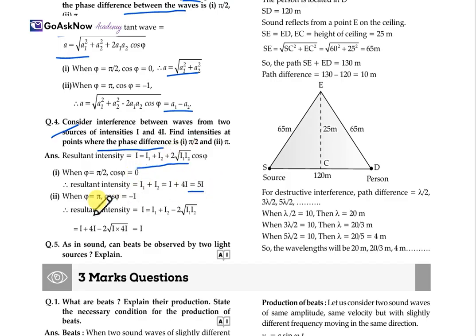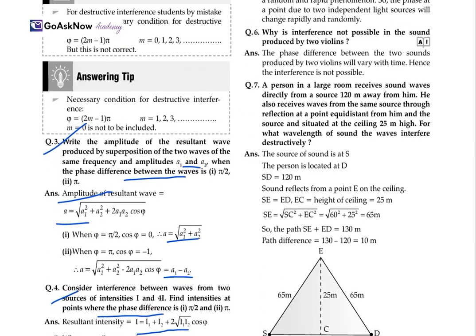We substitute the value. For the second, when the value is pi, we substitute the value and here we get 9I. So these are the two values of intensity at the point where the phase difference is pi by 2 and pi. First for pi by 2 it is 5I and second for pi it is 9I.